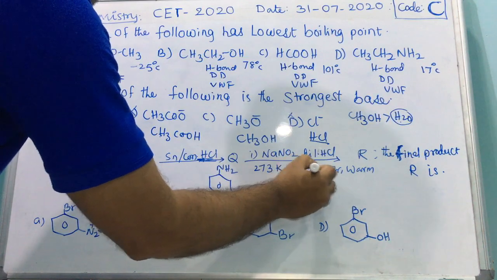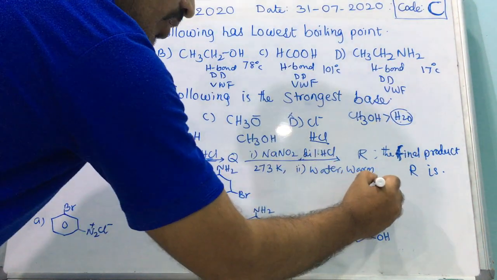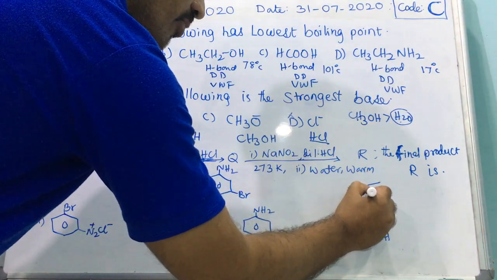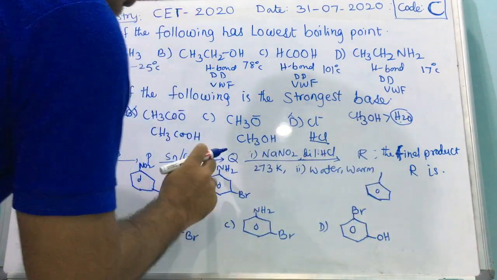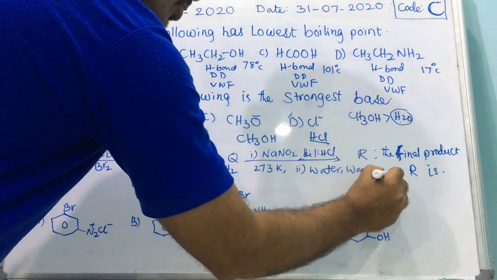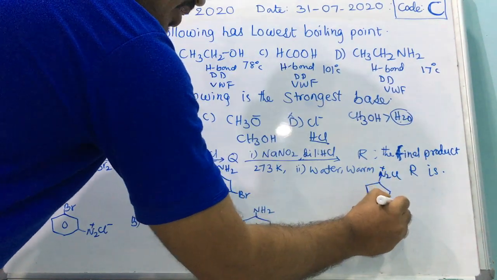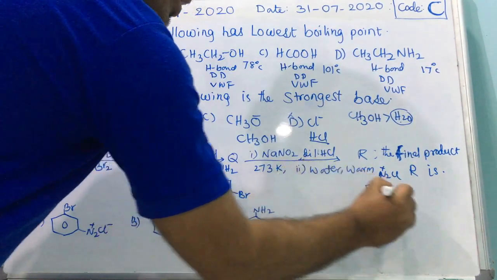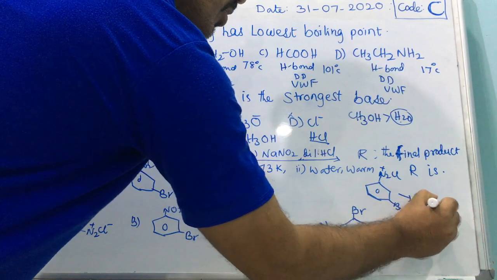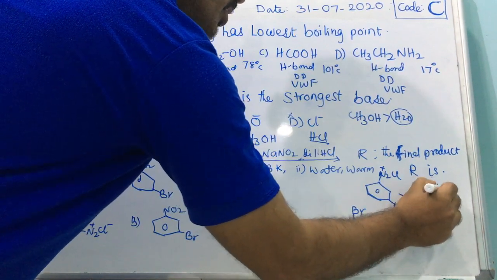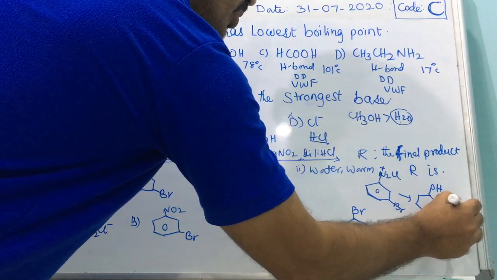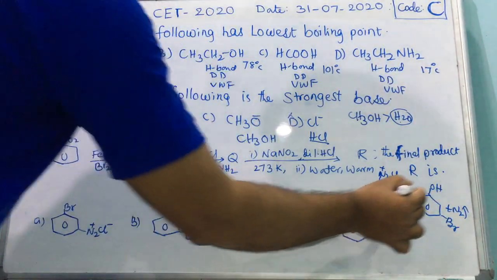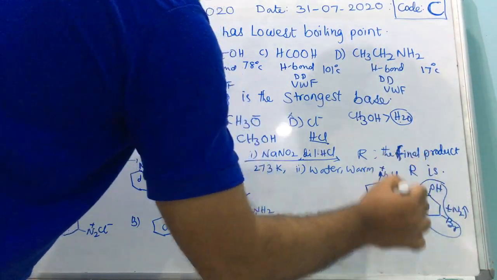Immediately, in the second step, reacting with water, the diazonium chloride is formed: N2 plus Cl minus, and here Br. Immediately in the second step it converts into OH and Br. N2 will be eliminated. Then this is the product R.